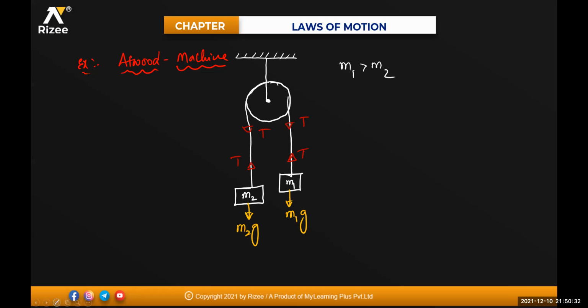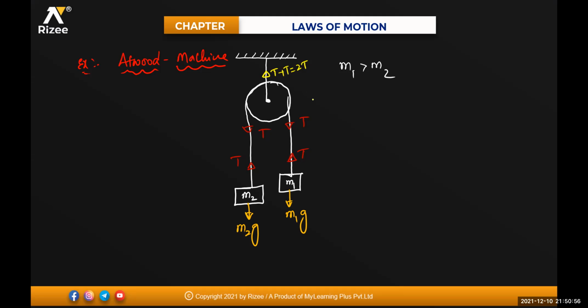Now see it carefully. If I am talking about this T and T, what will be the force on this hinge, beta? T plus T. That will be equal to 2T. Isn't it? If I take an equilibrium, the T and T are equally sharing between them. Clear for everyone? Any doubt in this one to anyone?